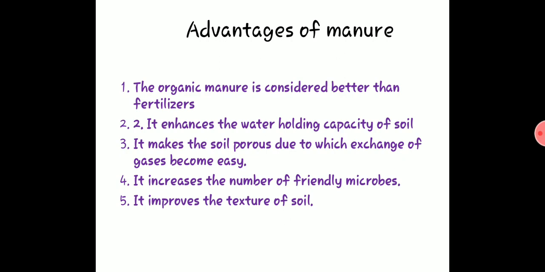Next, it improves the soil porosity, due to which exchange of gases becomes easy. Soil porosity means pores, which means gaps. Because of microbial action, the soil will be loose. When the soil is loose, there will be pores in between, and the gaps of the pores will be filled with gases.